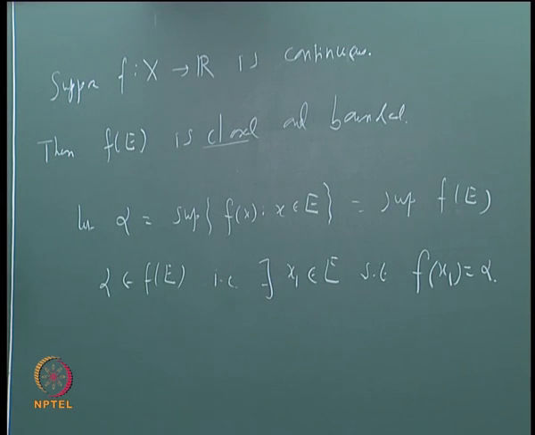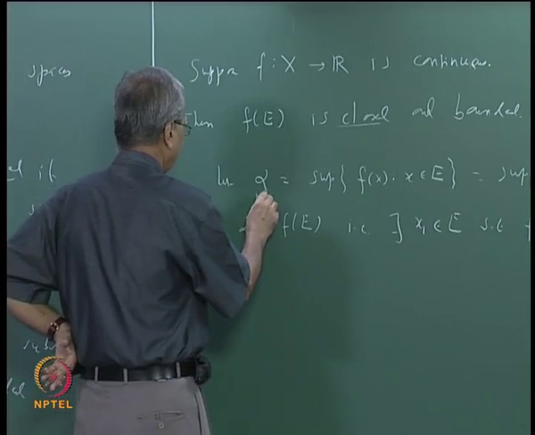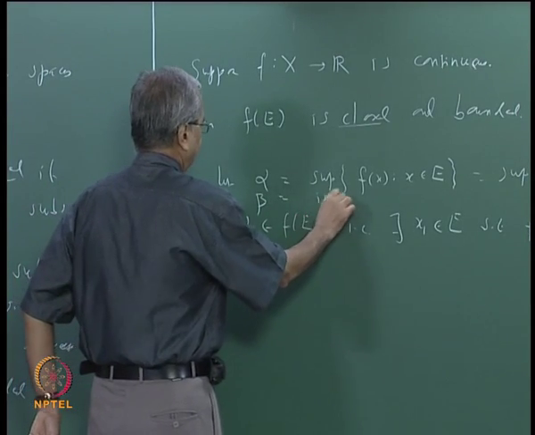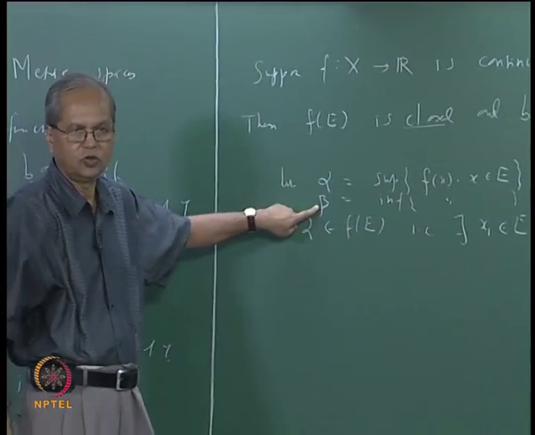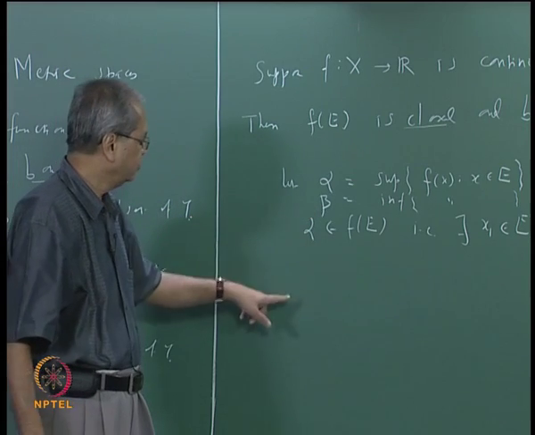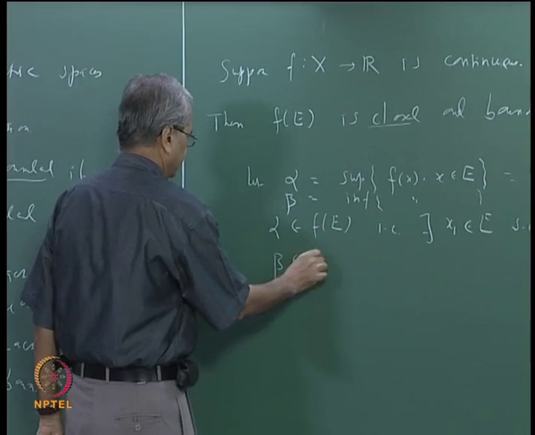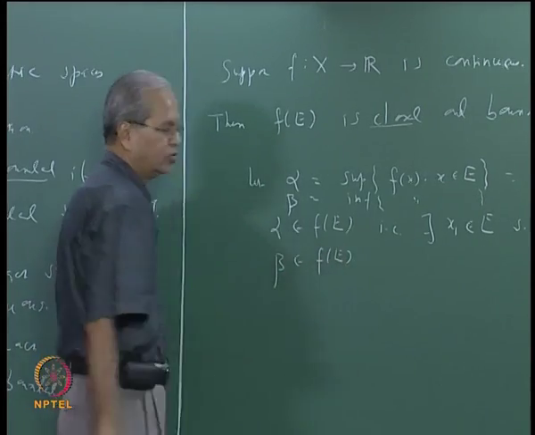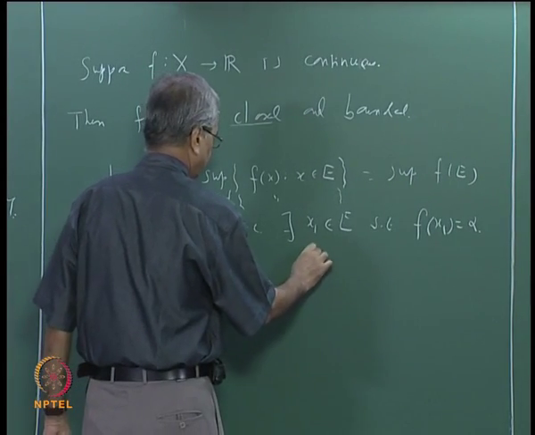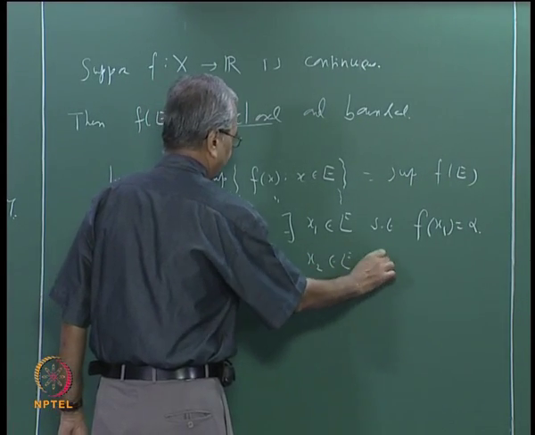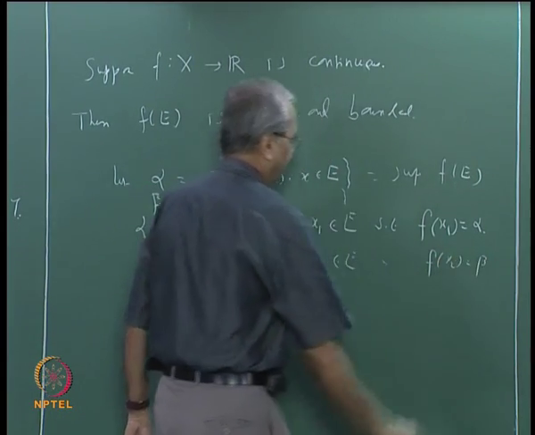Similarly, instead of the supremum, suppose I take the infimum. Suppose I take beta as the infimum of this same set, then this is also a point of the closure of f of E. So we can similarly say that beta also belongs to f of E, and so there exists some point x2 in E such that f of x2 is beta.